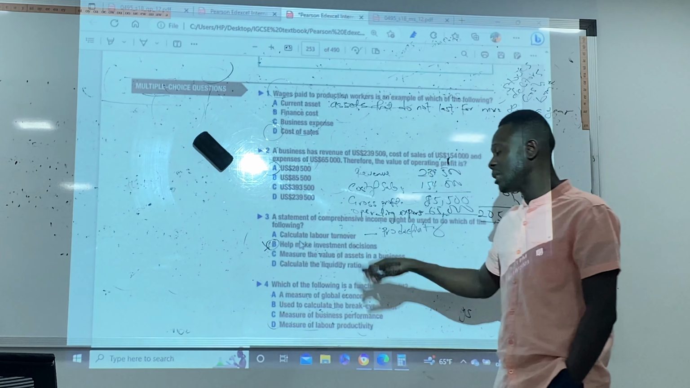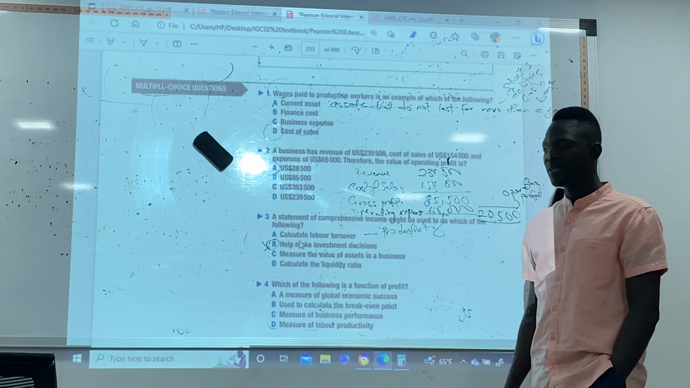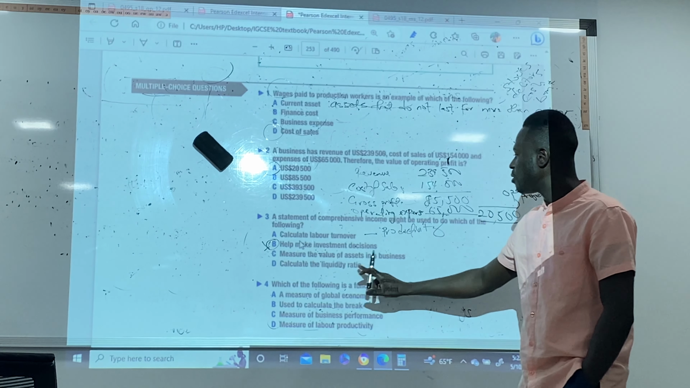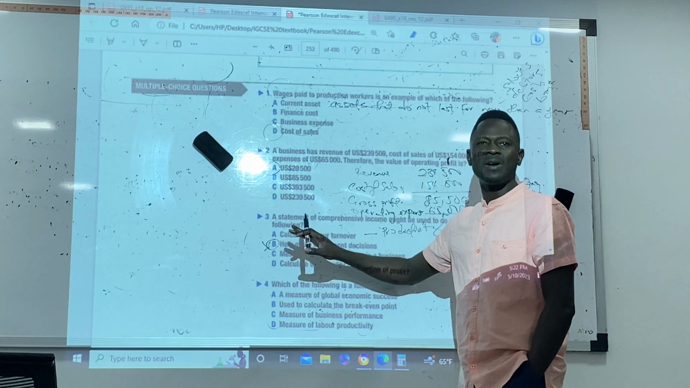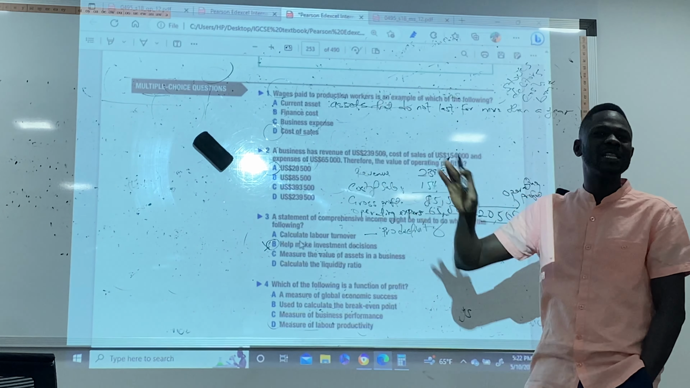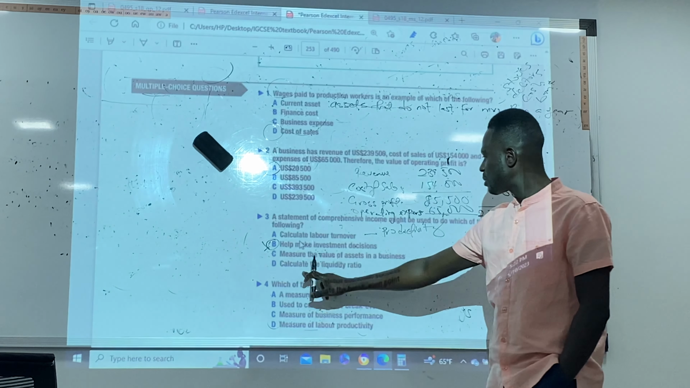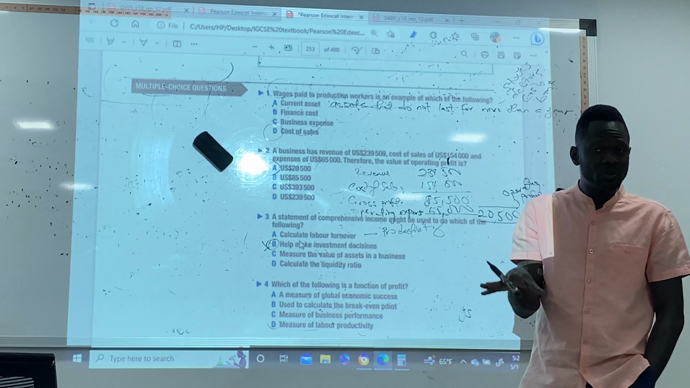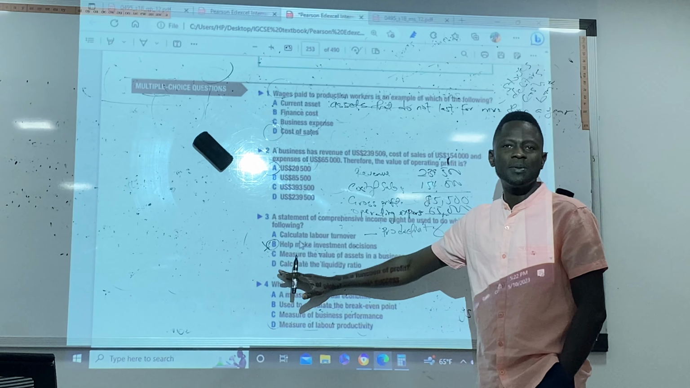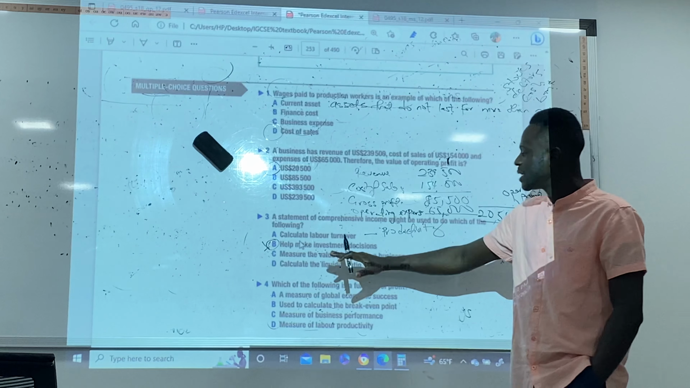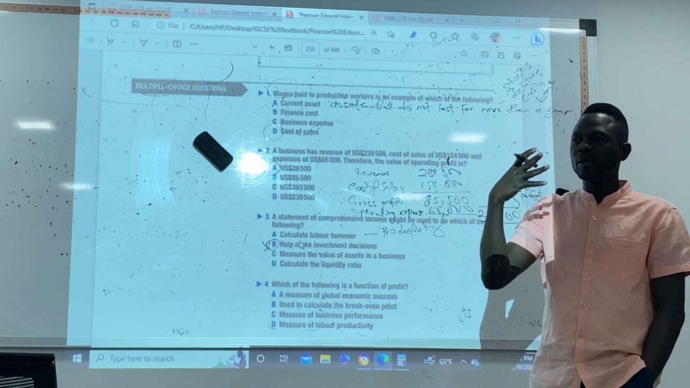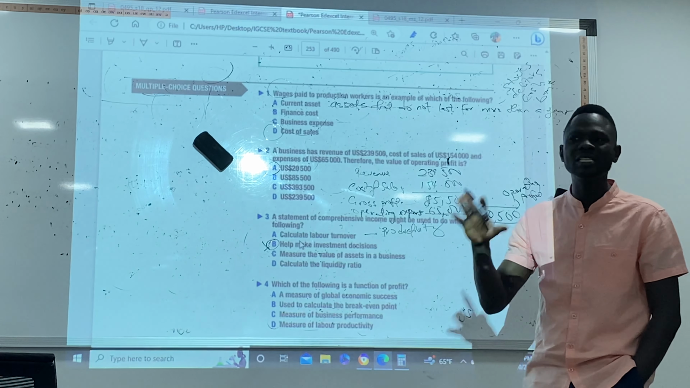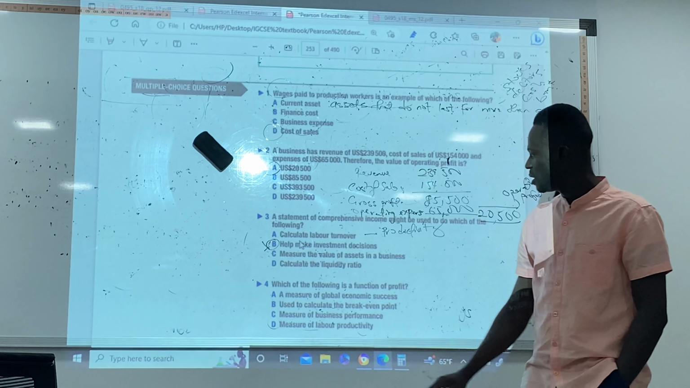So let's check the other ones. If the business has profit, you can go invest there. Yes, you can invest more, you can fund it. If not, you stop. They said measure the value of assets in the business. The measurement of the value of assets in the business, you get that through the statement of financial position, not here. We calculate our liquidity or asset ratio through the statement of financial position, where we have our assets and liabilities with capital. So the answer is B.